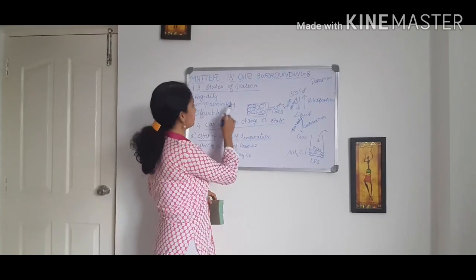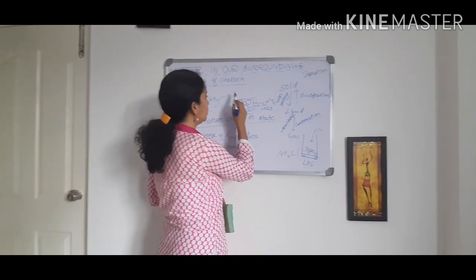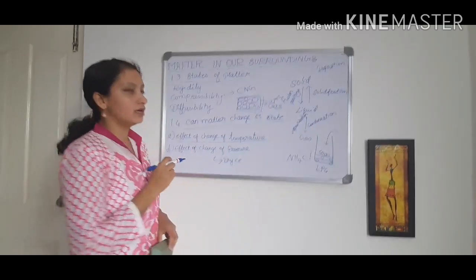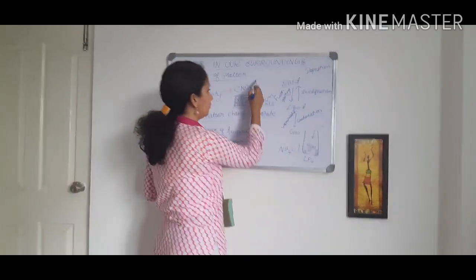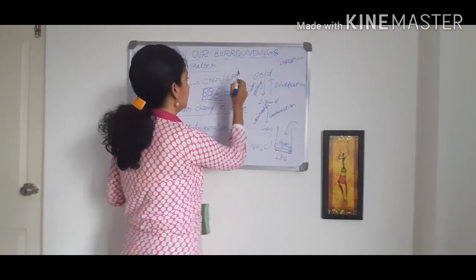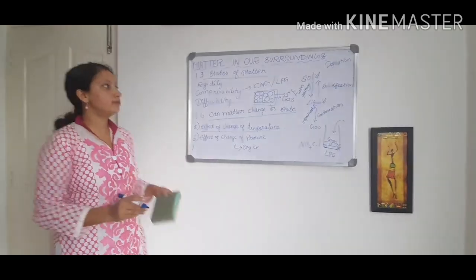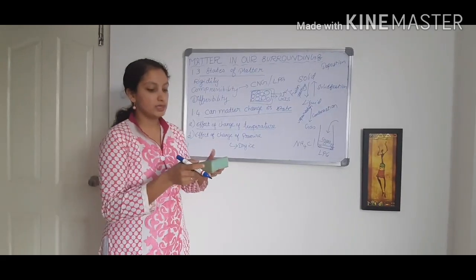So here, for compressibility, we can give examples. CNG gas. What is CNG gas? Compressed natural gas, and even an LPG cylinder is an example for compressibility. One more example I can give you.